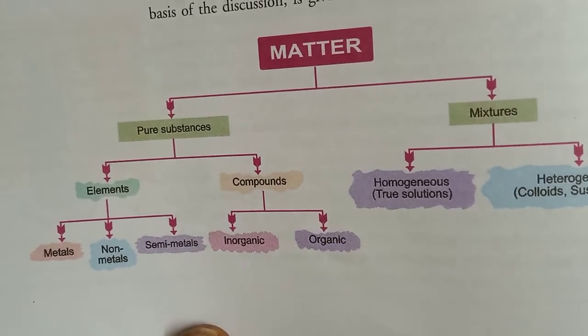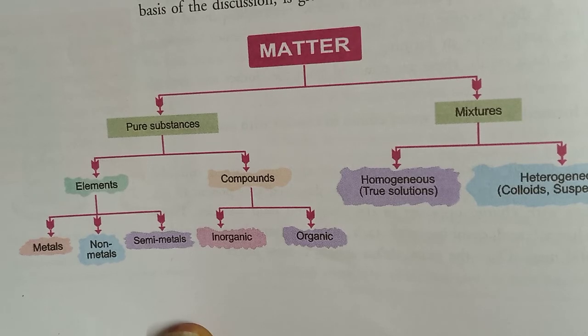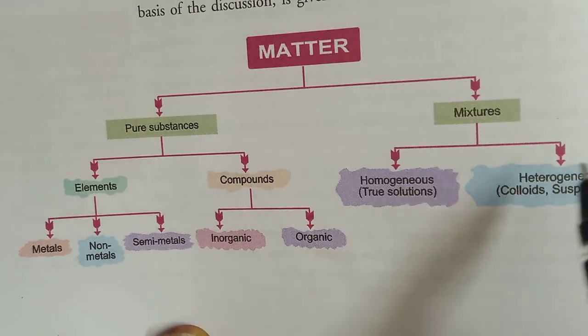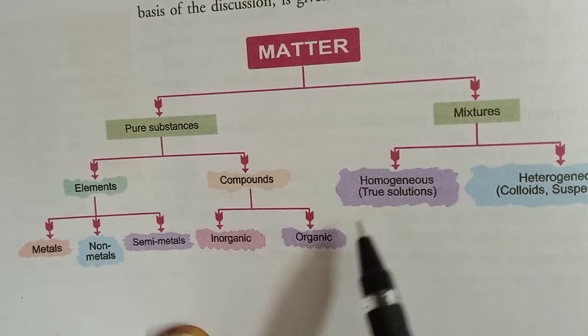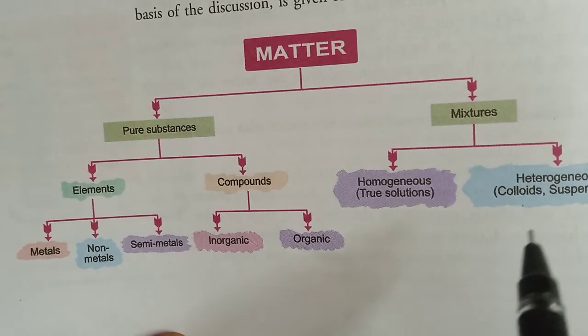This chapter is over, children. The main things we learned in this chapter are pure substances, what pure substances are, and their types, that is elements and compounds. From the elements we have three types: metals, non-metals and metalloids. And compounds, inorganic compounds and organic compounds. And mixtures, we saw homogeneous and heterogeneous. The mixtures can be divided into three: true solutions, colloidal solutions and suspensions. Understood? Under the suspension, we read about the Tyndall effect. So all these things we read under matter.